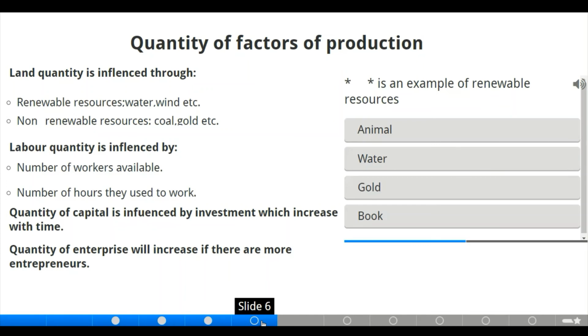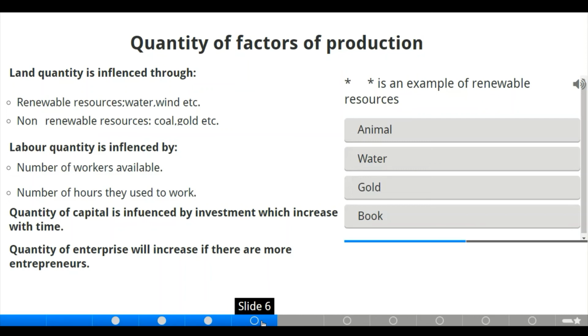Land quantity is influenced by renewable resources, the resources that can replenish even if we use them. Now we have water, wind, etc. There are a lot. Now we have non-renewable resources also. These are limited in supply. We have coal, gold, etc. There are more of it.